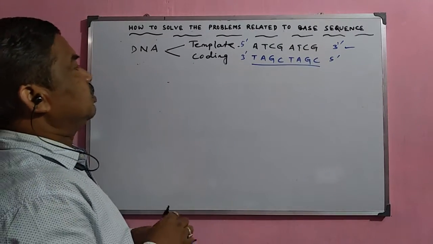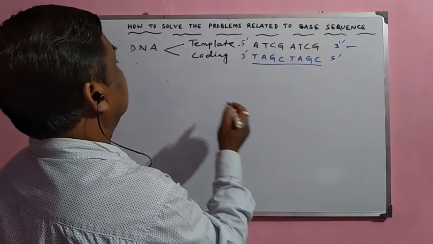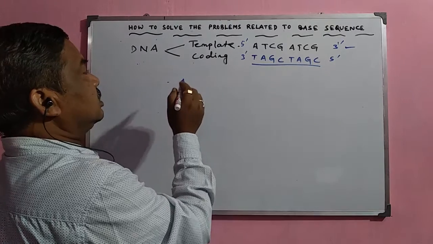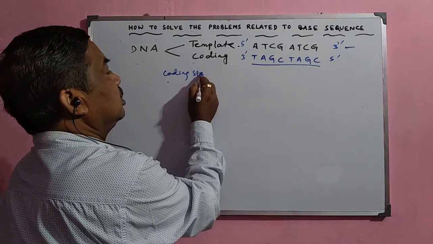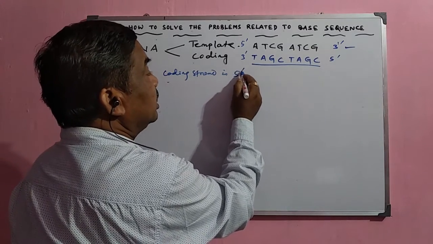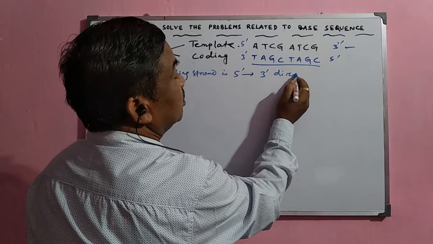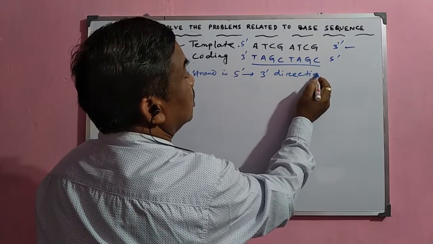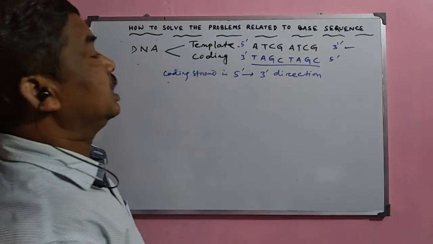Now, if the direction is given in the opposite way, and it is asked to write the coding strand in the 5' to 3' direction, then the strand will be written in the opposite direction.